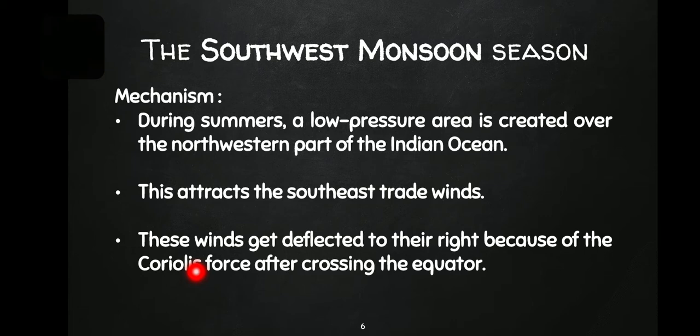Remember, the wind will always get its name after the direction. As it blows from southwest, it is called southwest monsoon winds, which is the primary wind related to it, the southeast trade wind. Why is it getting deflected? Because of the low pressure in the land and high pressure in the sea plus the Coriolis effect. This is the mechanism of monsoon winds. Why monsoon winds blow in the month of June, this is the reason. Clearer?